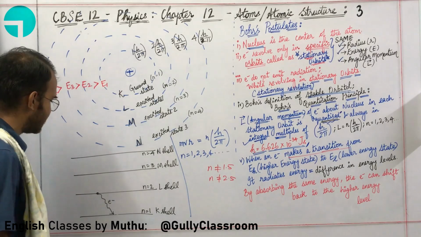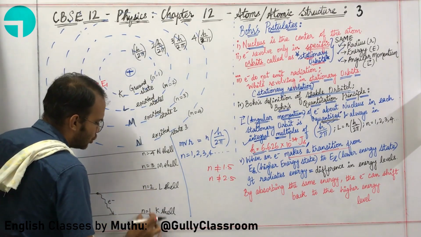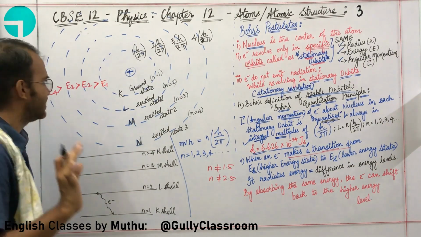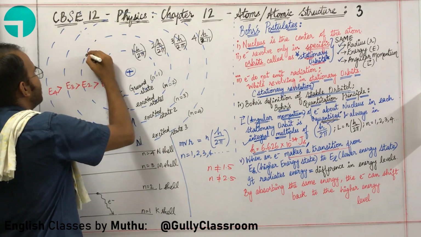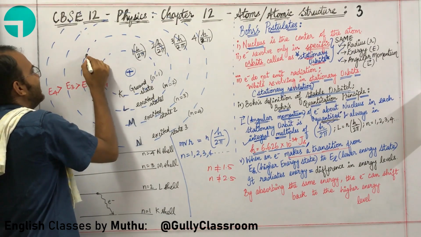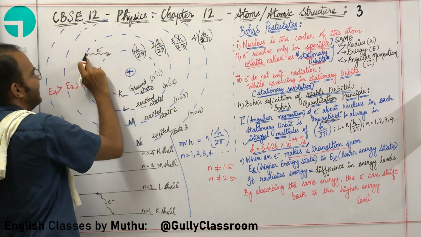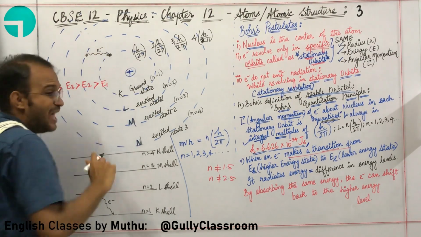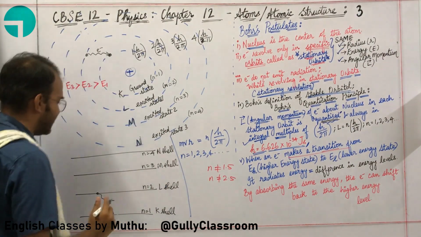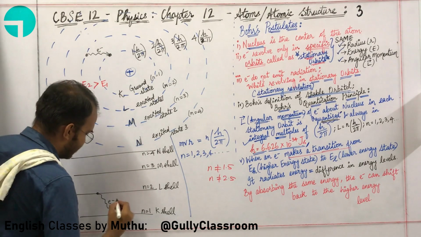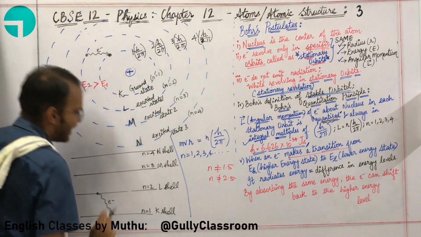What will happen, sir? This electron will decay from n equal to 2 to n equal to 1. Just for understanding, I am going to work over here. An electron will decay from this point to this particular point by releasing a photon, a packet of energy. What will be the energy, sir? It will be the difference between these two energy levels.